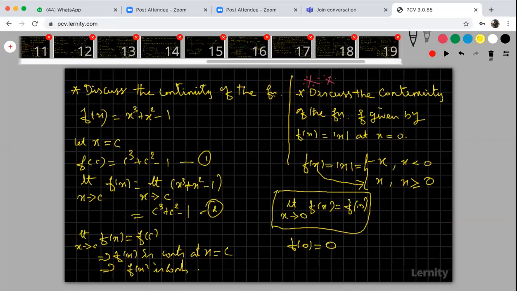Now look at that. I'm going to prove that f of 0 is equal to limit x tends to 0 of f of x. My f of 0 is 0, because when x is equal to 0, my f of x is x, and x is 0. What about your limit x tends to 0 of f of x?